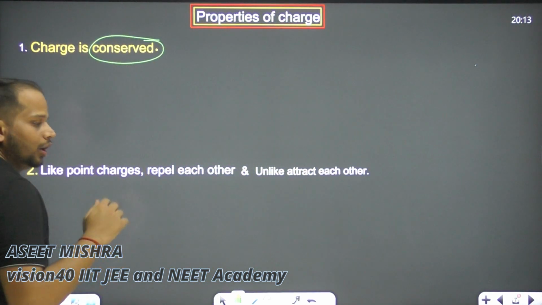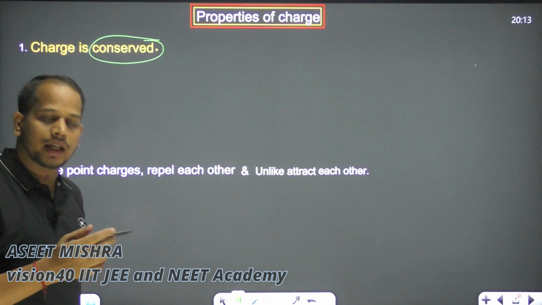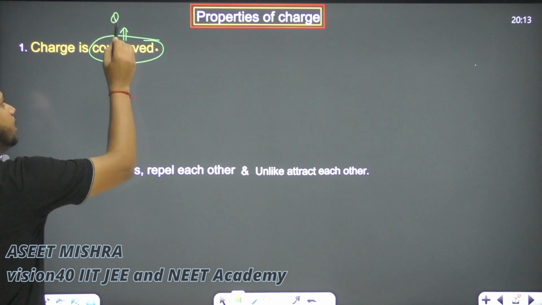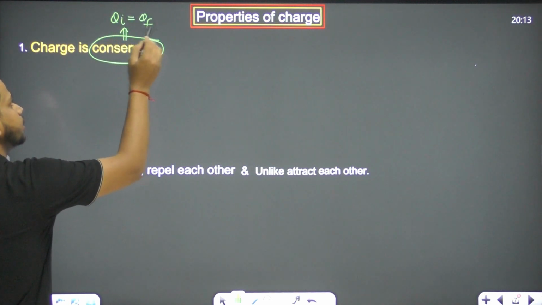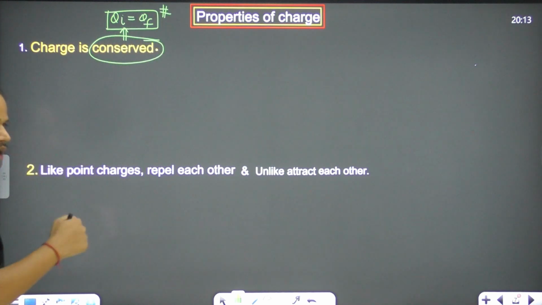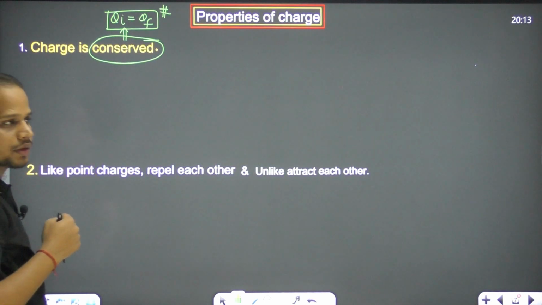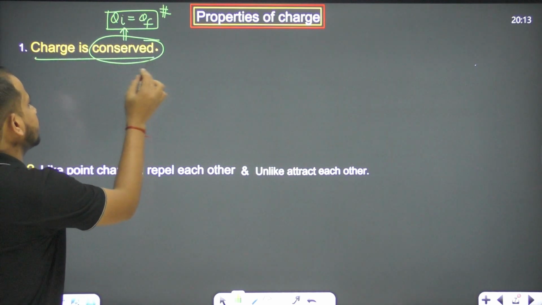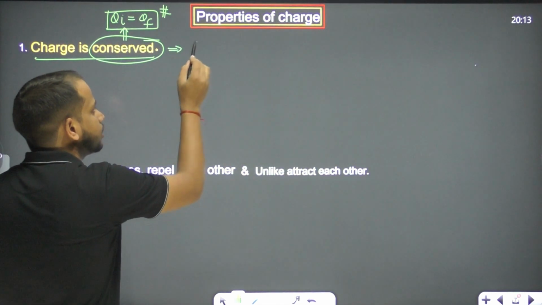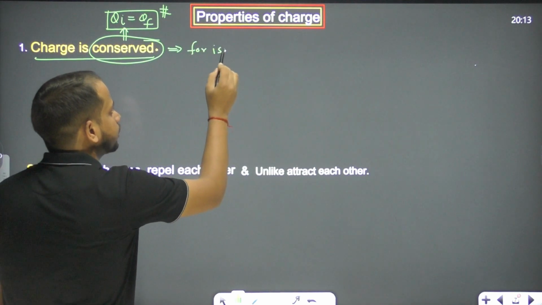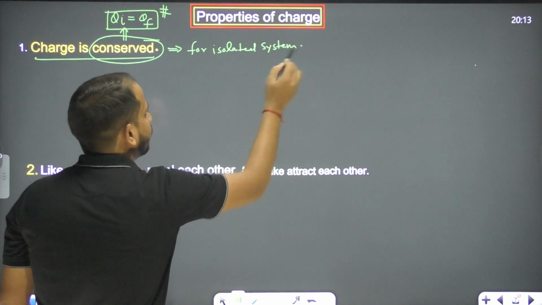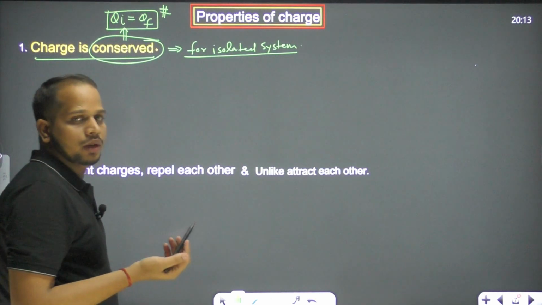Like I said, momentum remains conserved, energy remains conserved. So what is the meaning of this? The initial charge is equal to the final charge. This is the meaning of conservation: the initial physical quantity is equal to the final physical quantity. And one more thing, this is conserved for an isolated system.